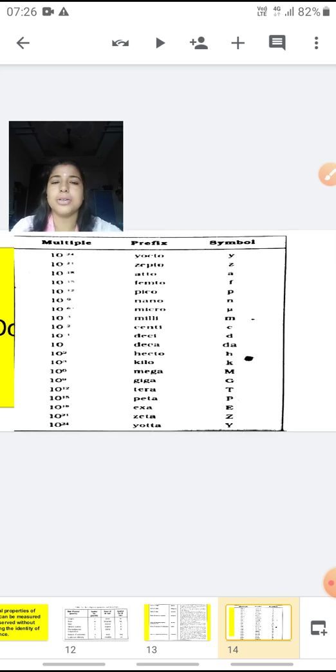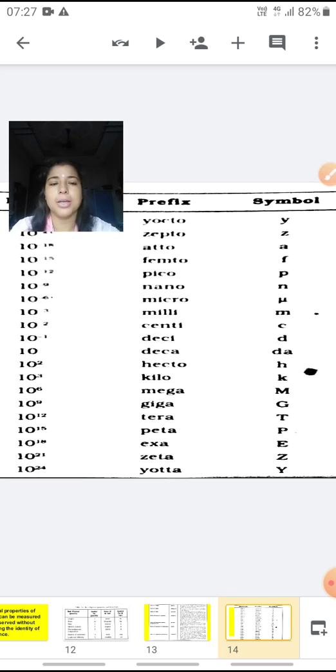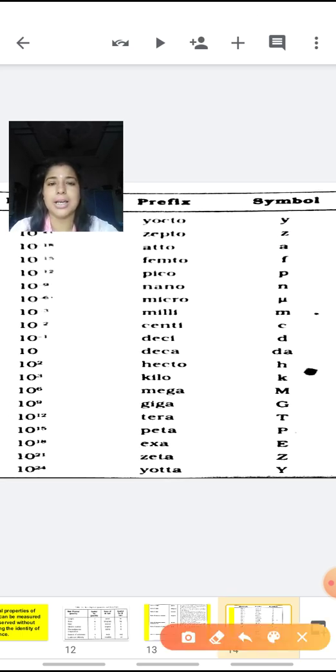Not all we are using, you all can see here the important ones we will be doing, like nanometer. If suppose the unit we are measuring in is nanometer, what is the relation between meter and nanometer? See, this nanometer is equal to 10 raised to the power minus 9th part of a meter. You have to remember.